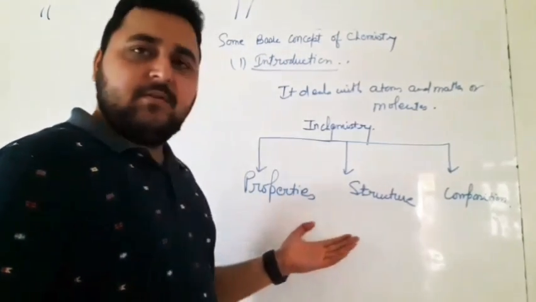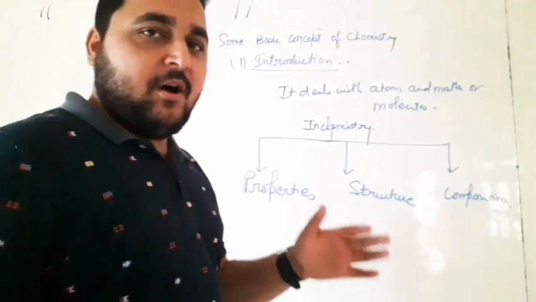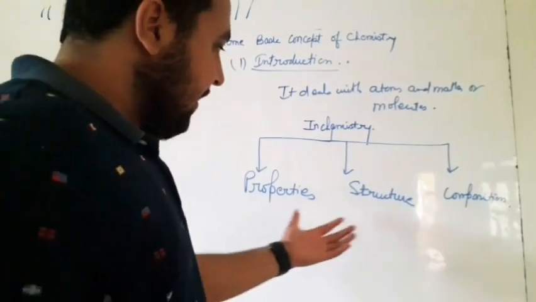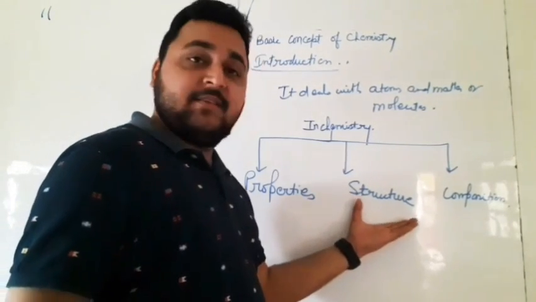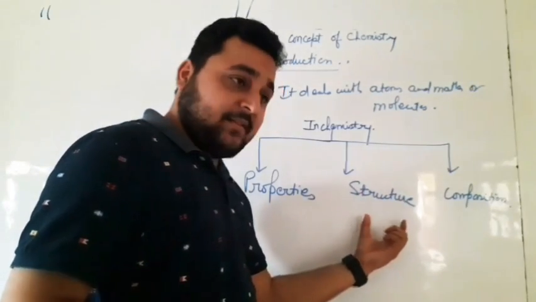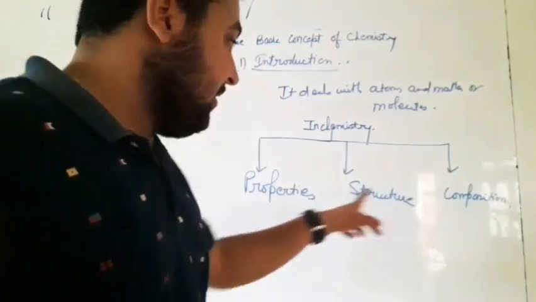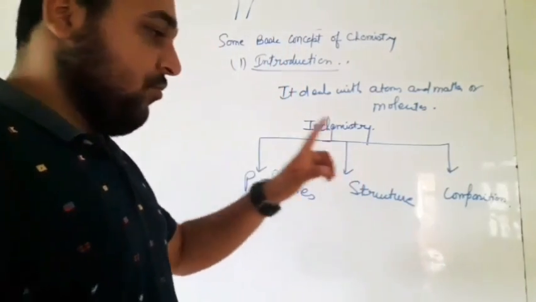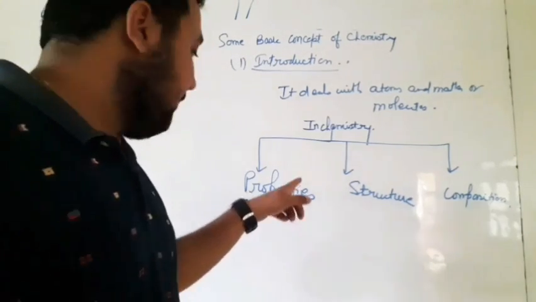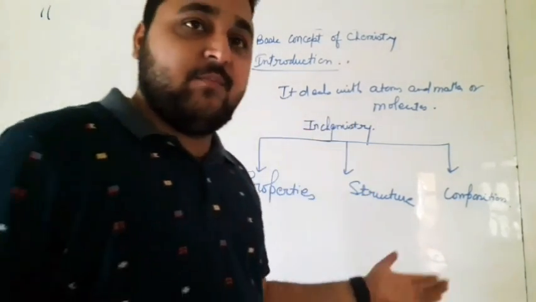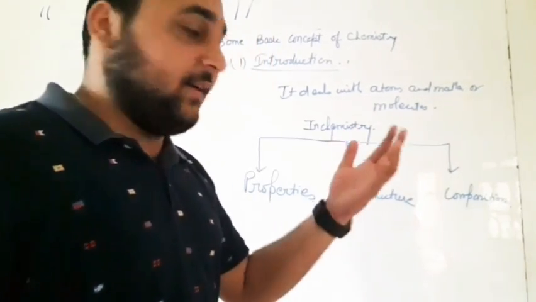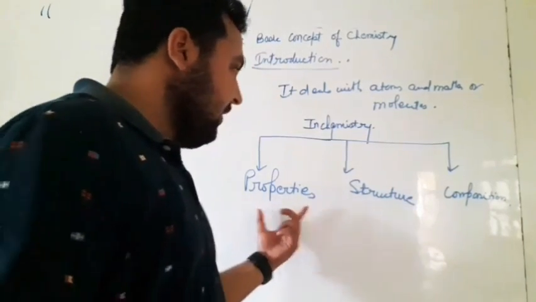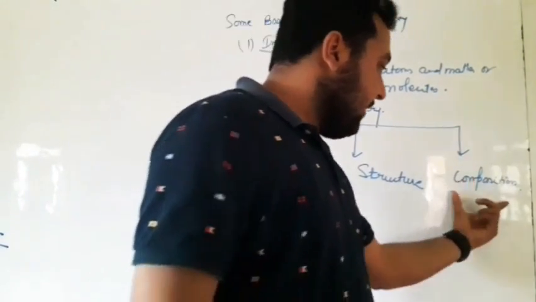The properties may include chemical properties and physical properties of a particular atom, element, compound, molecule, or any other thing. Then the second thing we read about in chemistry is structure. This is the basic fundamental thing which also gives an idea about the other two components, that is properties and composition. Once you get the structure, you would be able to find the chemical properties and the physical properties, such as boiling point, melting point, densities and others.